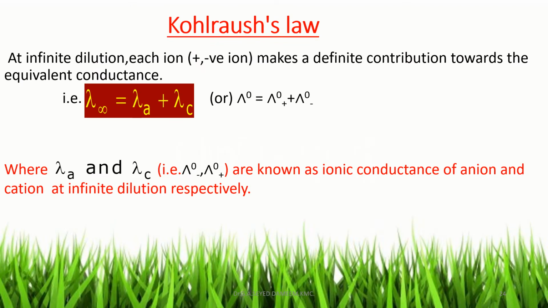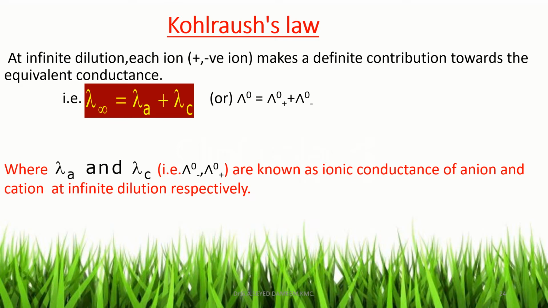Next topic, Kohlrausch's law. According to Kohlrausch's law, at infinite dilution each ion, positive ion and negative ion, makes a definite contribution towards the equivalent conductance. That is, lambda infinity is equal to lambda A plus lambda C. Here lambda infinity means the equivalent conductance of the electrolyte at infinite dilution, lambda A is the conductance given by the anion, and lambda C is the conductance given by the cation at infinite dilution.